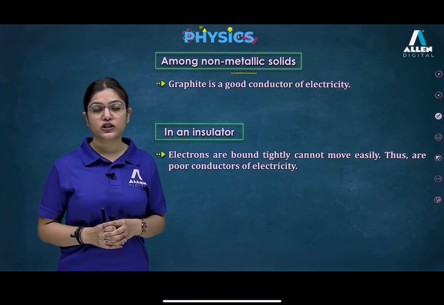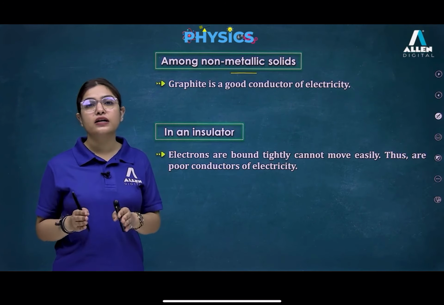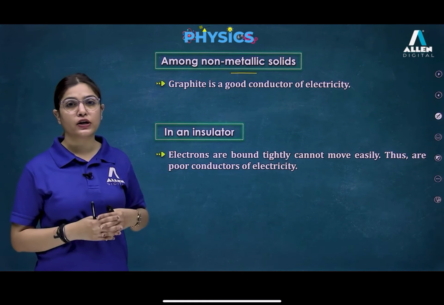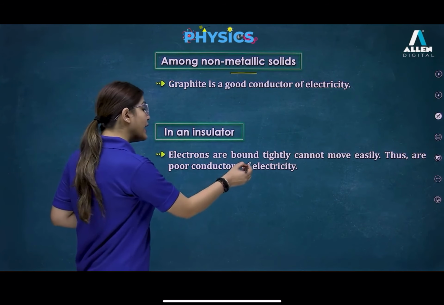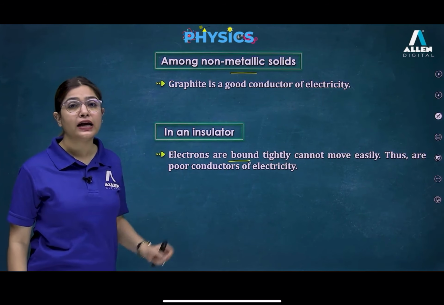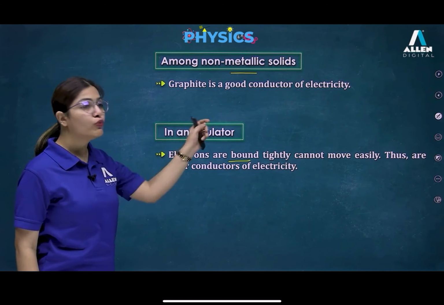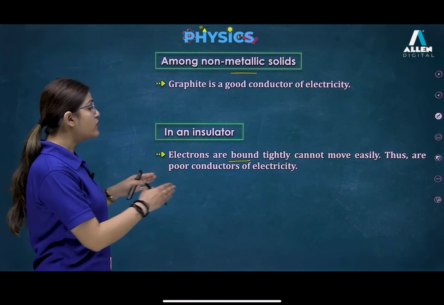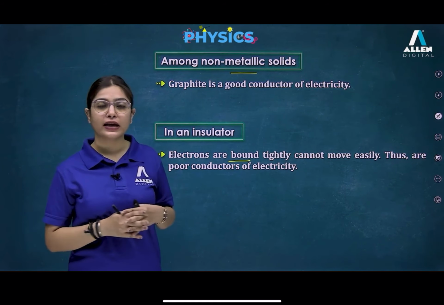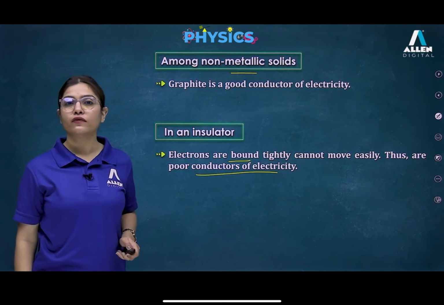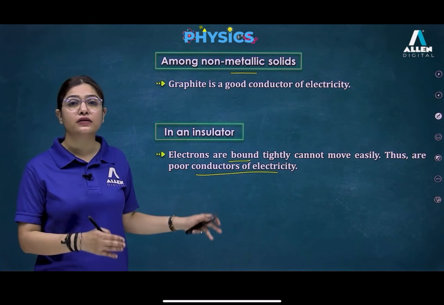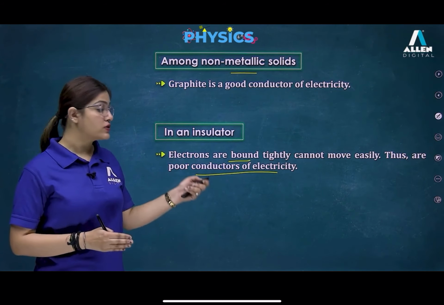These are all insulators, substances through which electric current cannot pass, because here electrons are bound tightly and are not able to move easily. Thus they are poor conductors of electricity, and that is the reason we consider them insulators.